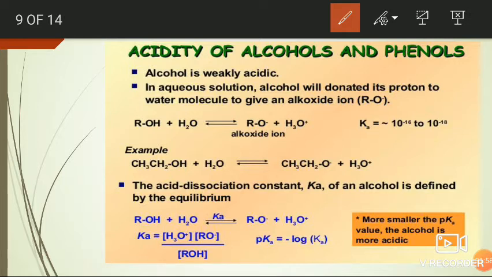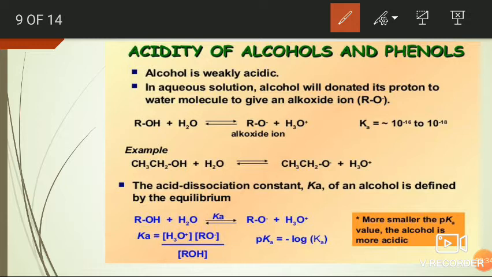The third theory is Lewis acid base theory. According to Lewis acid base theory, if the molecule is capable of donating a lone pair of electrons, then it is considered as base, that is Lewis base. If the molecule is capable of receiving a lone pair of electrons, then it is termed as Lewis acid.